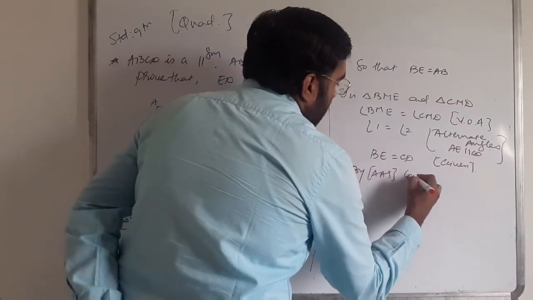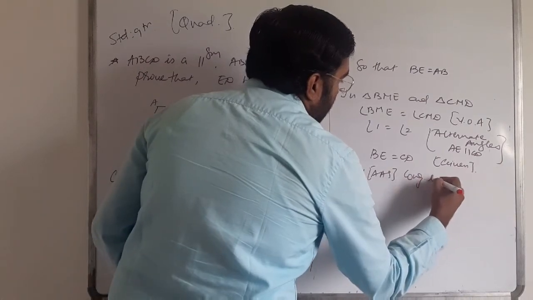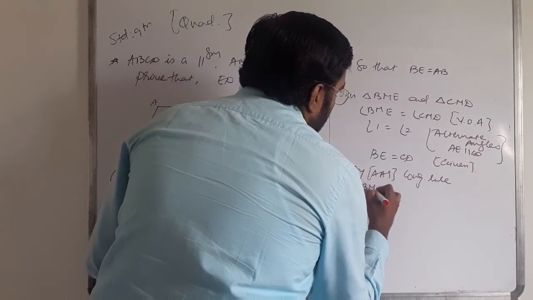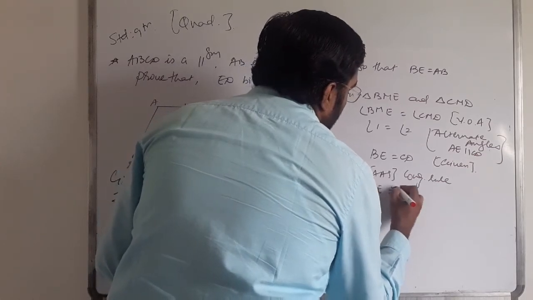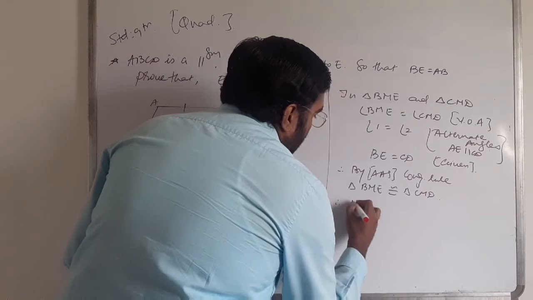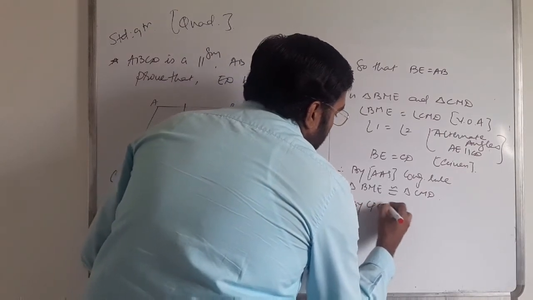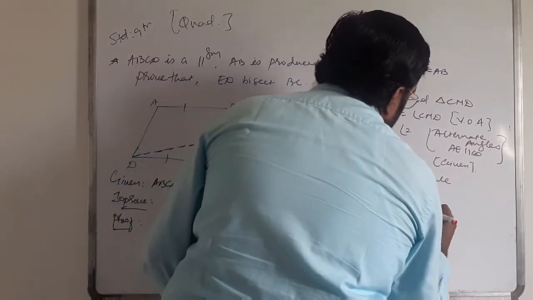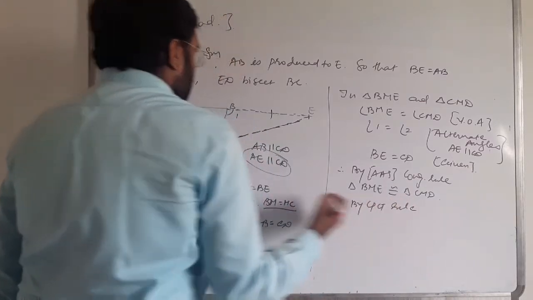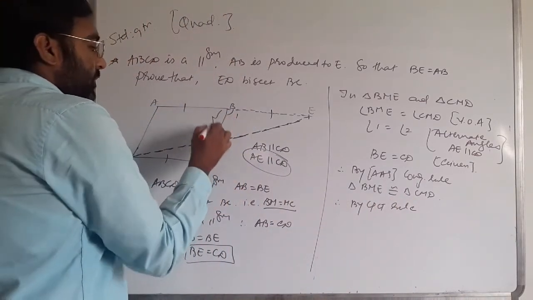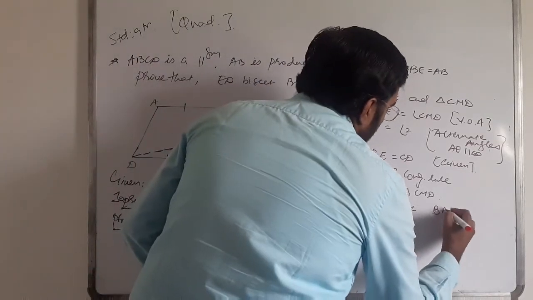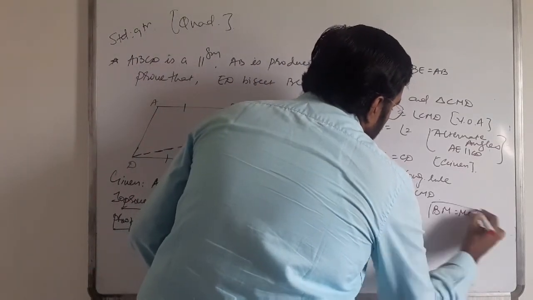angle side congruency rule, triangle BME is congruent to triangle CMD. Therefore by CPCT rule we have to write that BM is equal to MC.